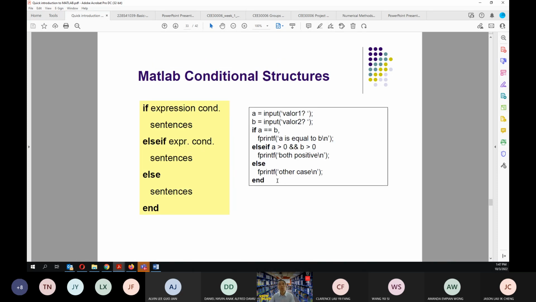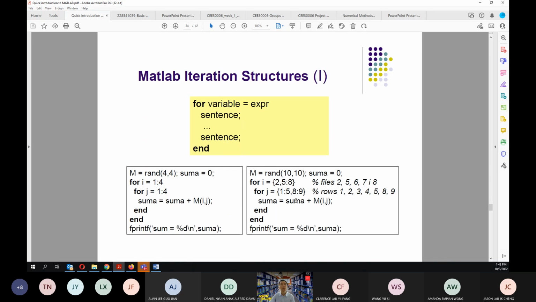So these are, for example, some of the conditional structures. You are asked to put in an A, and then you put in a B, and if A is equal to B, then these things will be printed out. If A is higher than 0 and B is higher than 0, then both are positive. If not, then it will print the other case. These are other examples of programming in MATLAB that you can try.